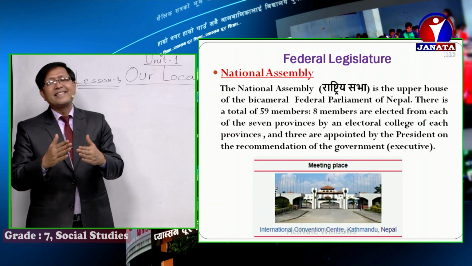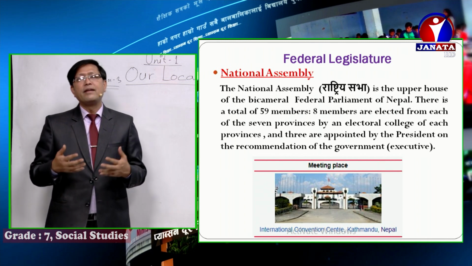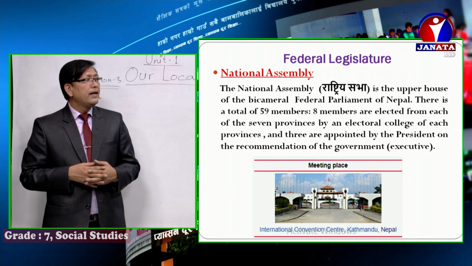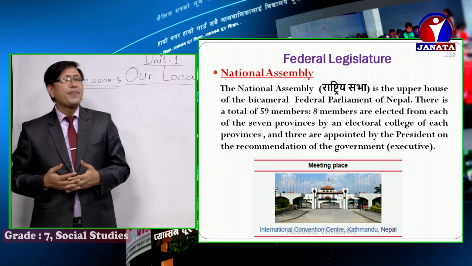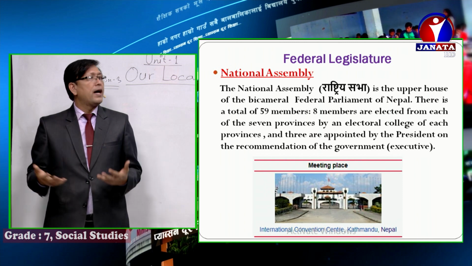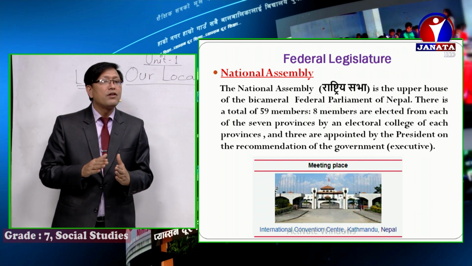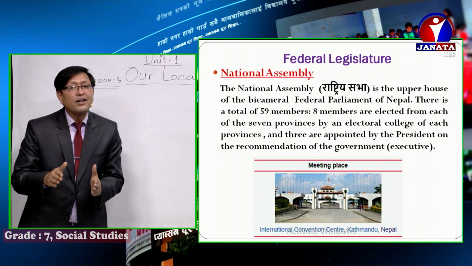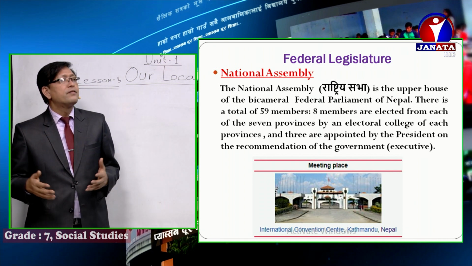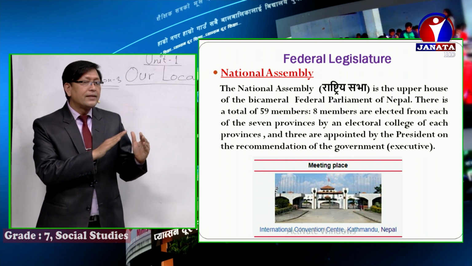Now boys and girls, let's see the next slide and let's discuss the National Assembly. Under the federal legislature there is one upper house which is called the National Assembly. We have already discussed. Now let's talk about the National Assembly, Rashtriya Sabha, boys and girls. So the National Assembly is the upper house of the bicameral federal Parliament of Nepal. I have already told you bicameral means two houses, dui sadanatmak. All right, keep in mind. Federal Parliament means federal legislature. Don't get confused. Legislature is equal to Parliament here.